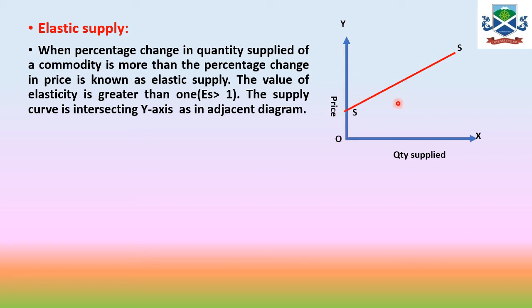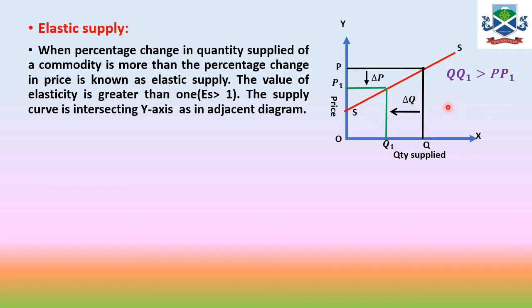You will be learning why in the geometric method of measuring price elasticity of supply. So over here the supply curve is flatter, and because of that you will find that when the price is changed, the supply quantity changes more. The degree of responsiveness of the supply is quite more. So delta Q is greater than delta P, that is QQ1 is greater than PP1, and because of that your ES value, elasticity of supply, is greater than 1.